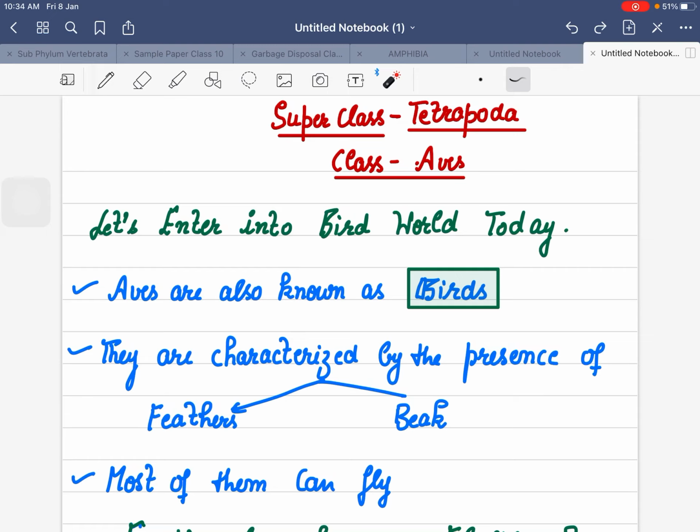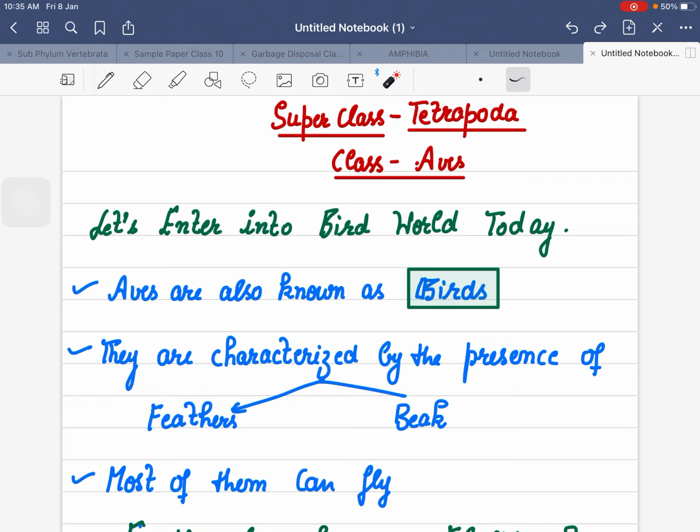We have finished with class Reptilia. They all belong to our super class, that is Tetrapoda. And today we are on our second last class, or third class you can say, that is Aves. Every one of us knows that Aves are also known as birds. So we are going to enter into the class of birds.